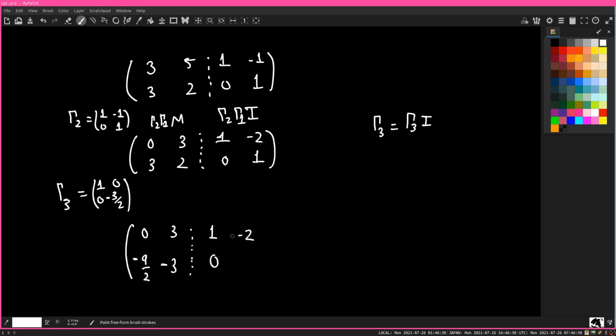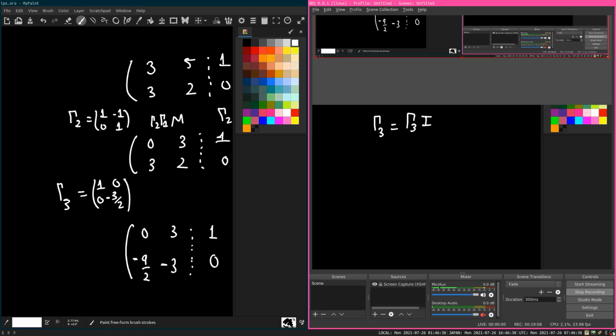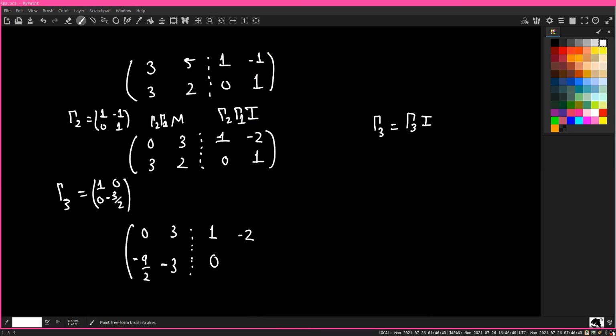And I encourage you to pause the video and make sure that gamma 3, when you multiply it, I better be recording with the correct microphone. I am. Okay. I encourage you to pause the video and actually do these matrix multiplications by hand and verify that it's correct, because I'm just talking off the top of my head here. I'm not actually checking. And then minus 3 over 2.